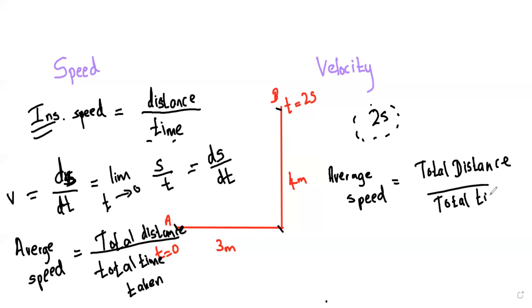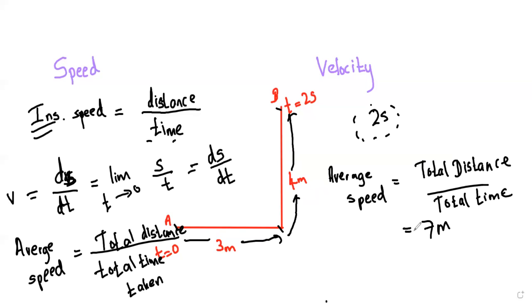So how to find this one? When you're considering the total distance, he is going to move 3 meter, and after that he is going to move 4 meter, which means he's going to cover the total distance of 7 meter. We knew that the meaning of distance is the actual path length.